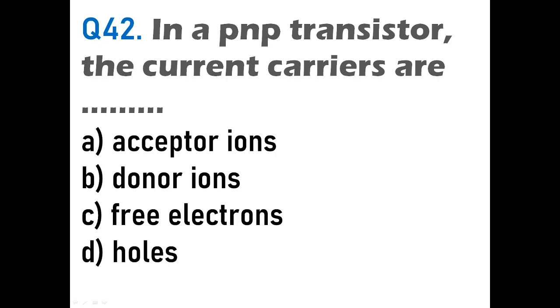That means holes are going to arise from the first P emitter and they will go to the base in N, a few of them will combine and the rest will go to the collector. Then lastly again it is P. So the majority carriers over here are holes. Holes are making the main current which is flowing in a PNP transistor. So here the answer will be D, holes. So here in a PNP transistor, the current carriers are holes. Okay. Then we'll go to the next question.